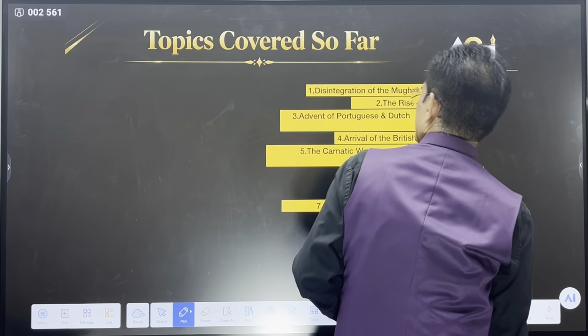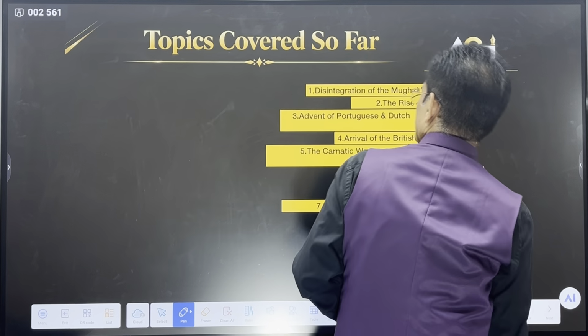Is it done? Now, I start the story of the first Anglo-Maratha war. When did the first Anglo-Maratha war start? In 1775. Why did it start? Because Raghova gave them an opportunity to interfere in the internal politics of the Marathas. What was the internal politics? Raghova versus Nana Fadnavis. So the first Anglo-Maratha war started in 1775 and it continued till 1782. Is that fine?